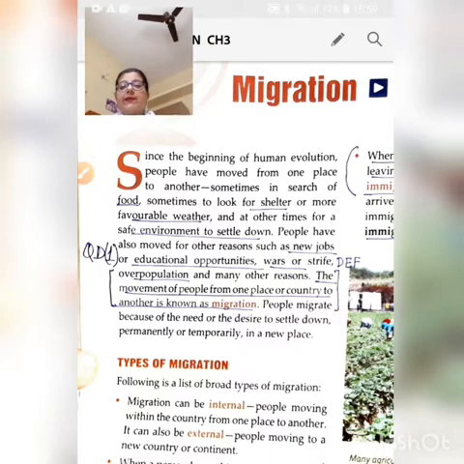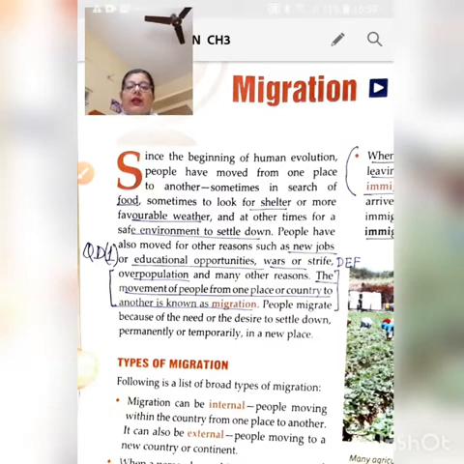First of all, let me explain what migration means. Migration is the movement of people from one place or country to another. Now, people have been moving from one place to another since the beginning of human evolution. And the reasons at that time were in search of food, for shelter, and for favorable weather. But nowadays, there are other reasons for which people move, like they want new jobs, they want better educational opportunities, or in case of a war, people are forced to move out of their country, or due to overpopulation.